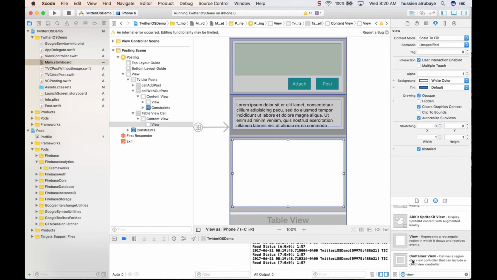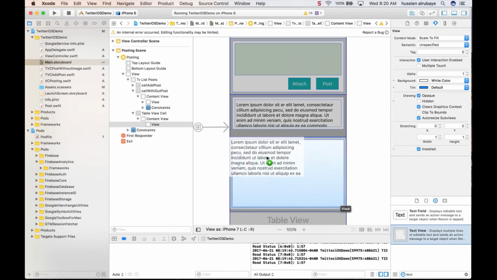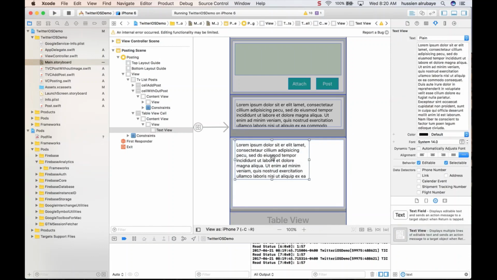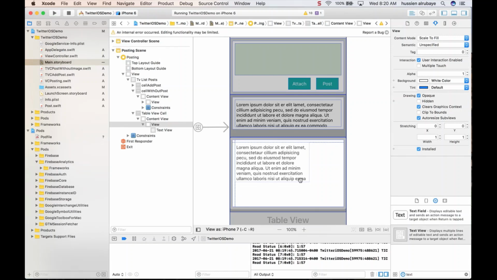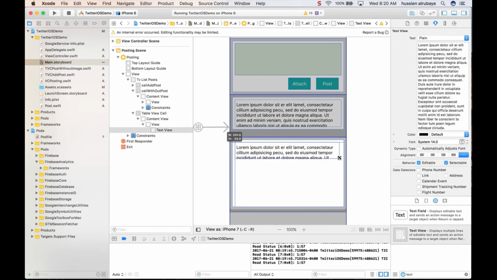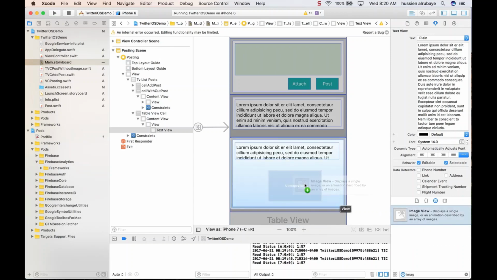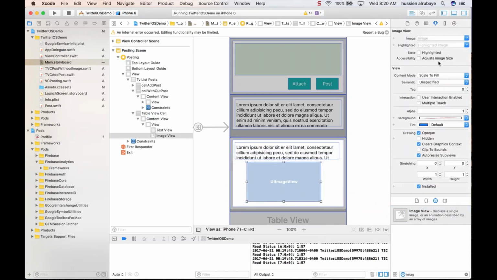So we show two things. We show text and image, so a person could add text and add an image at the same time. So let me move this. He may use it this way, and he could add an image also. Is that right? Yes, image view. He may add an image here. So set the image here to any image that we have, to make sure it's working, whatever person image, for example.